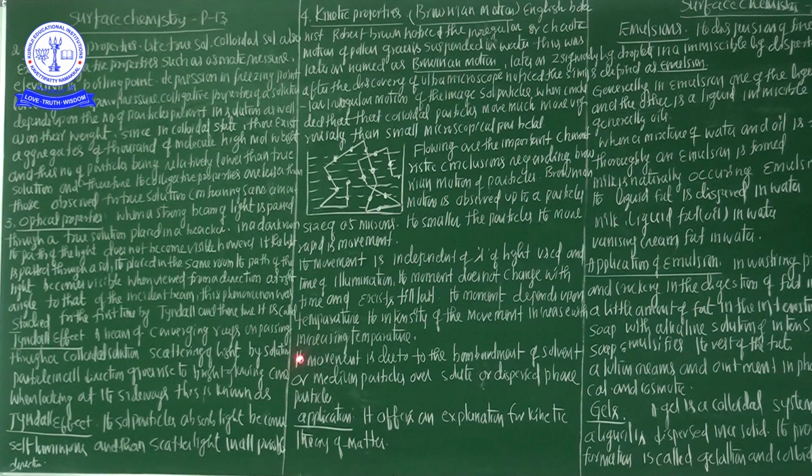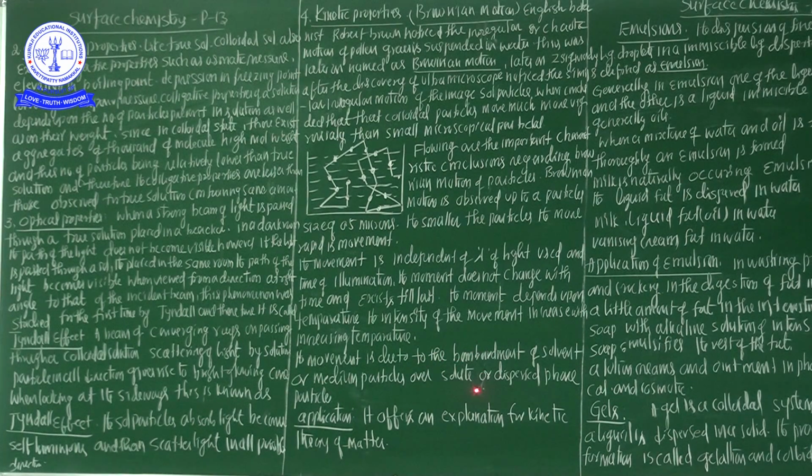So these are the major important kinetic properties. The colloidal solution particles show kinetic properties based on Brownian motion. They move from one place to another place with the help of the Tyndall effect. The movement is independent of the wavelength of light used and time of illumination.